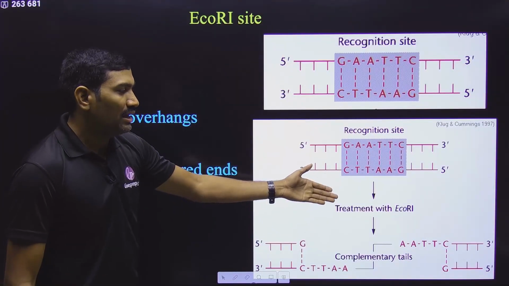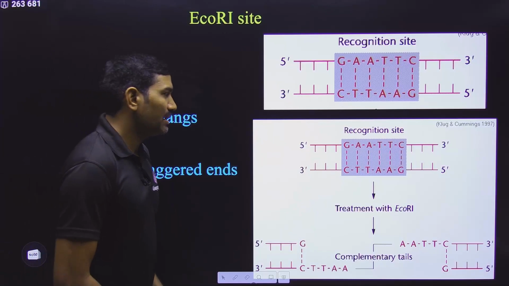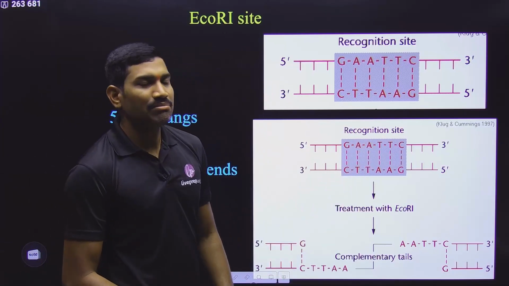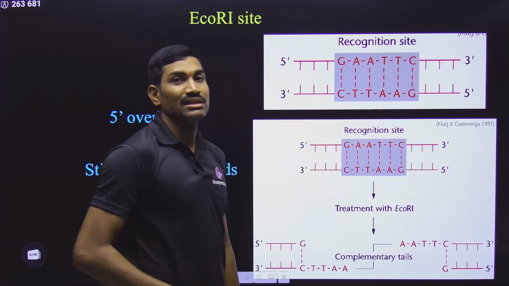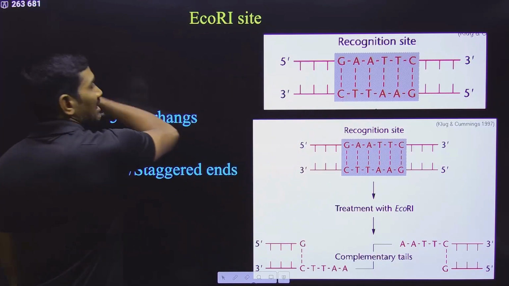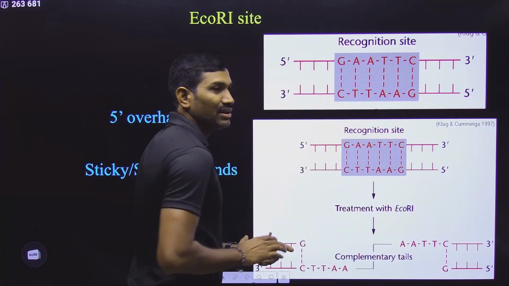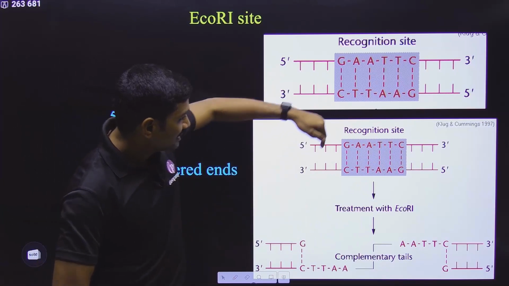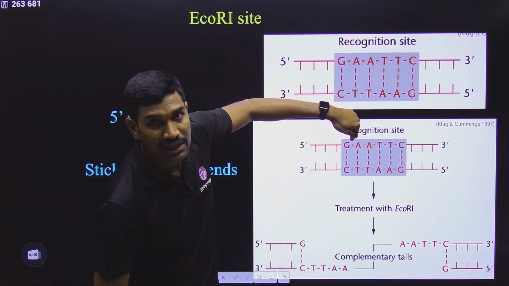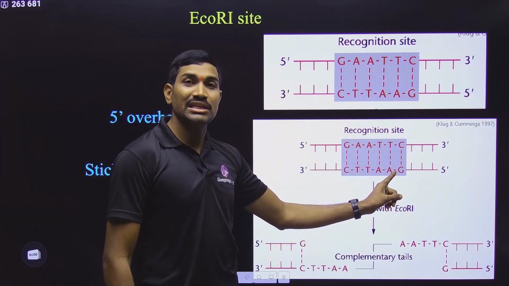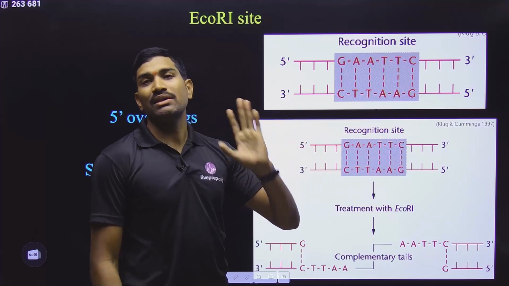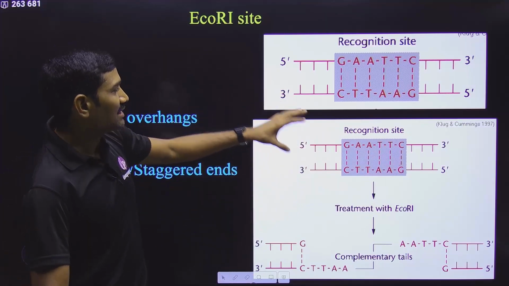And in this sequence, some may be cutting exactly at the center, some may be cutting slightly away from the center. Slightly away does not mean 100 nucleotides away. No. Within this site, somewhere here, somewhere here. But the point is, if it is cutting between G and A of one strand, here also it is cutting between G and A only. So in this way they are acting.